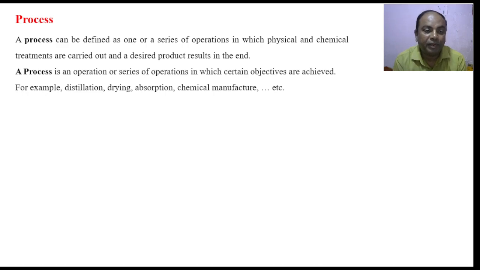We can make that system move from one state to another, and that series of operations is nothing but a process that makes the system move from one state to another state.